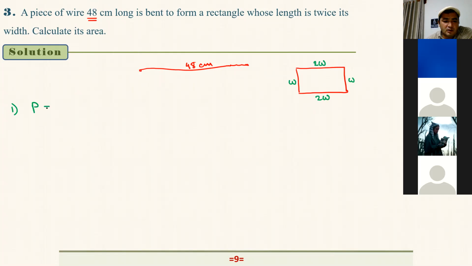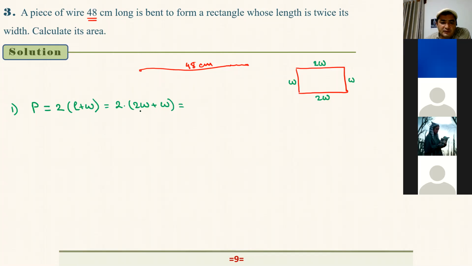So the perimeter of this rectangle is equal to 2 times length plus width. What is perimeter? Perimeter is the length of the boundary, right? And what is the boundary of this rectangle? As you see here, this red line is the boundary of this rectangle. So 2 times, what is length? It is 2W, plus width, which is just W.